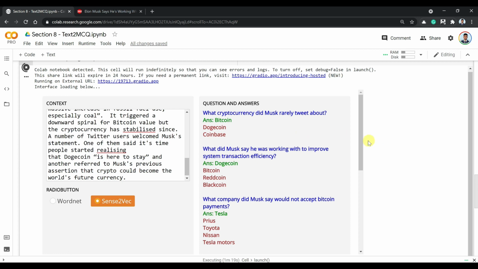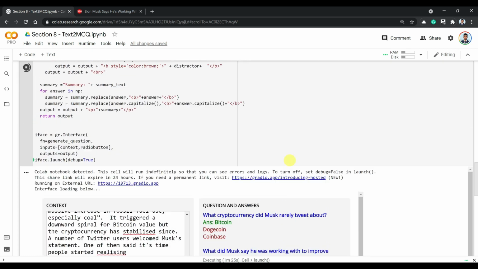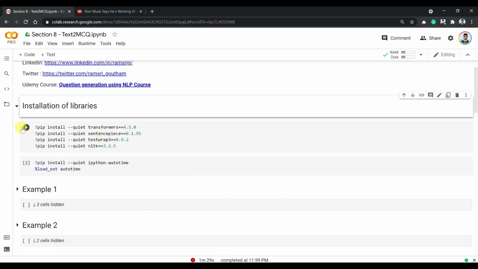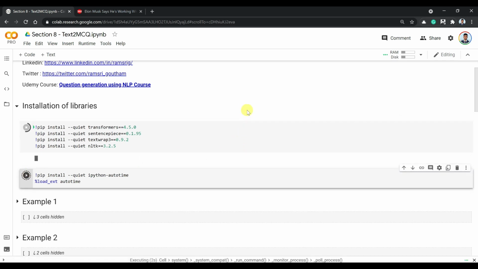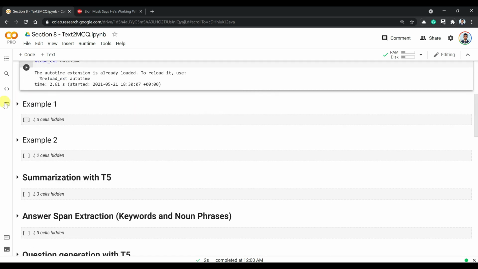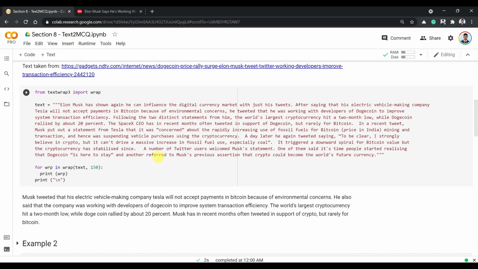Now let's go to the top of the Colab notebook and see how we created these things. So first we are going to install some libraries. So these are all the things that we have already seen. Next, I have 2 examples for you to play around with. One is the Elon Musk story, and the second thing is a general children's story of Mouse and the Lion.